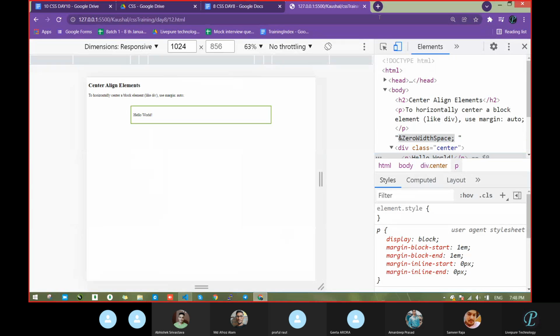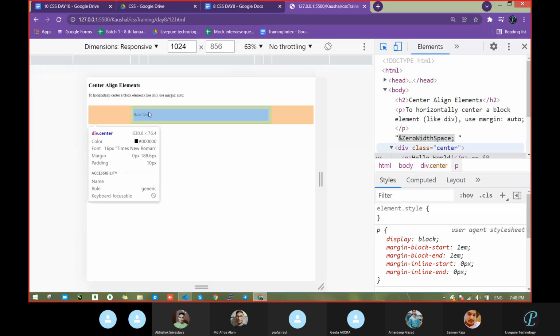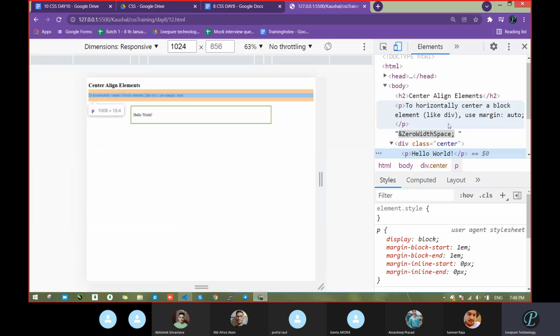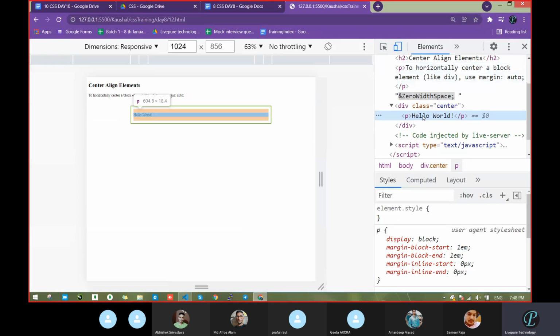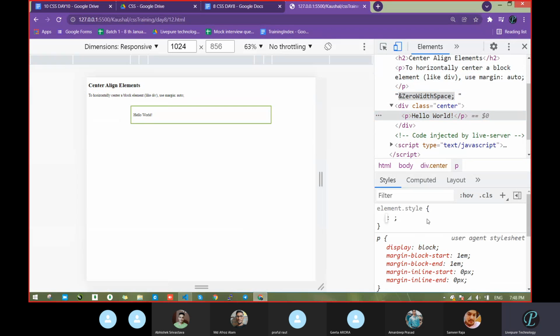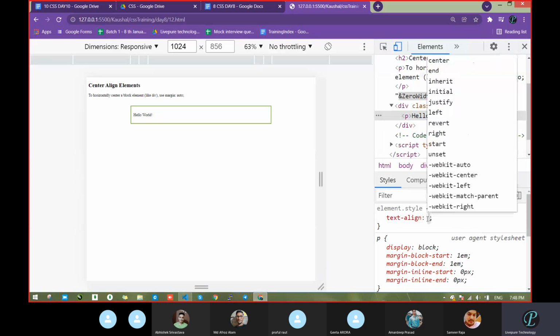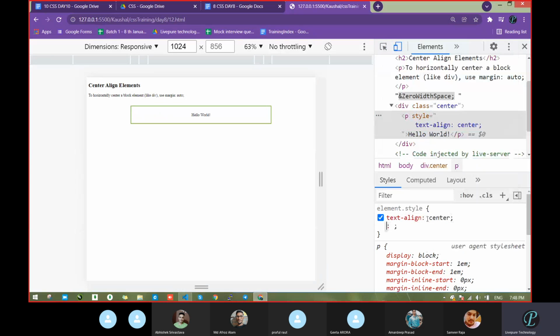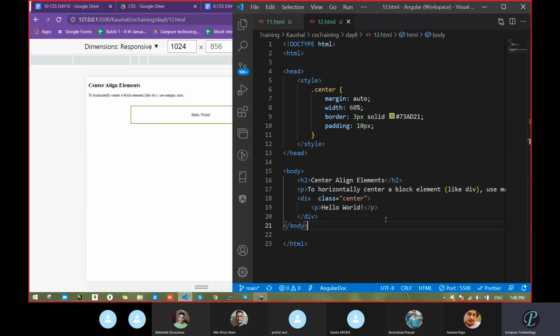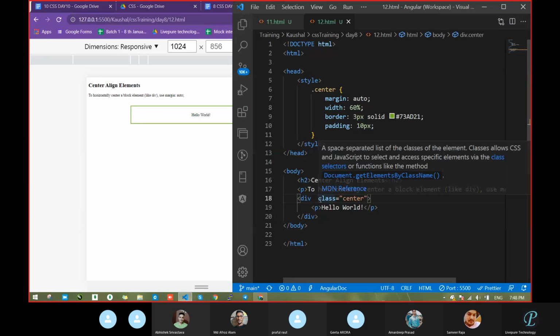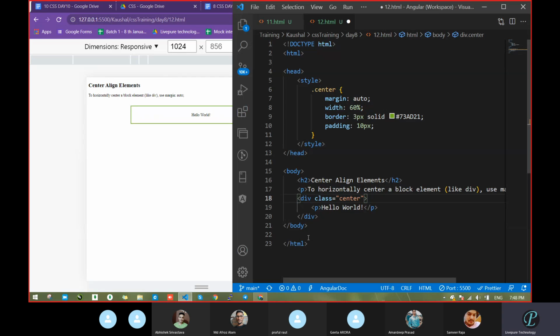Where is that? Let me select. Oh, sorry. Yeah, hello world. So you told text alignment. Okay, let's verify. Text-align: center. See, it came. You will struggle too much in this thing actually. I am telling you where you will struggle. Now we know that with the help of text alignment center, it came in the center. Who came in the center?